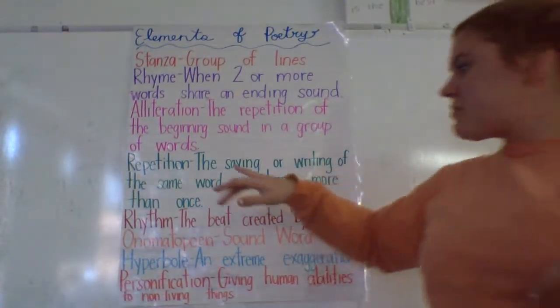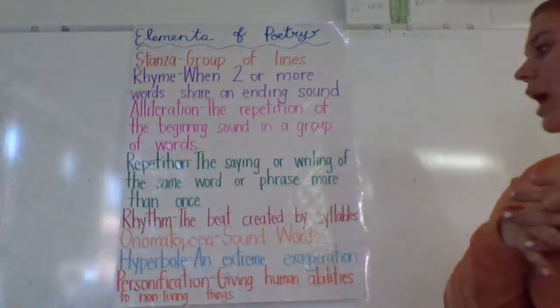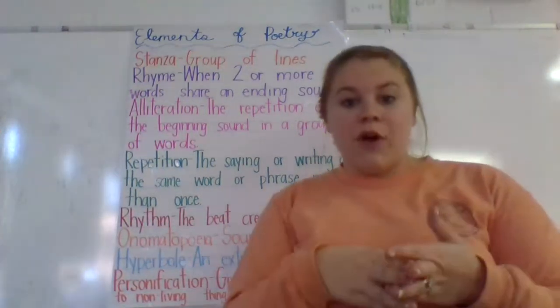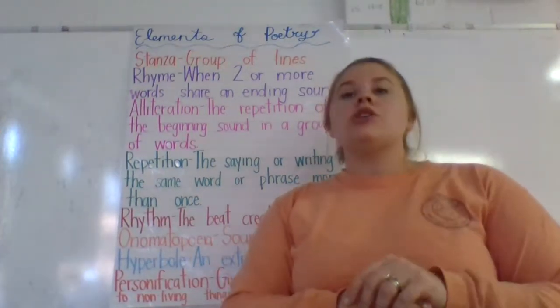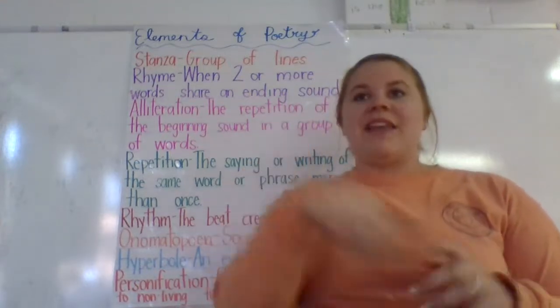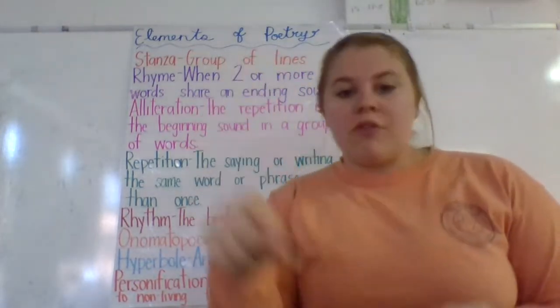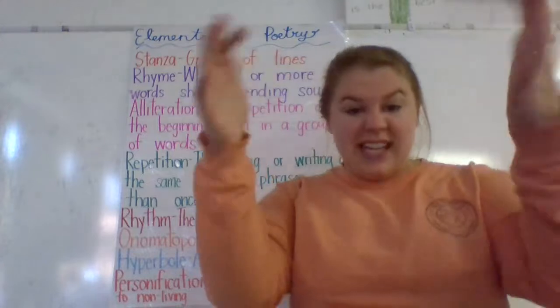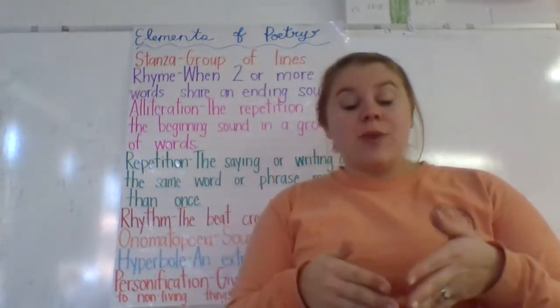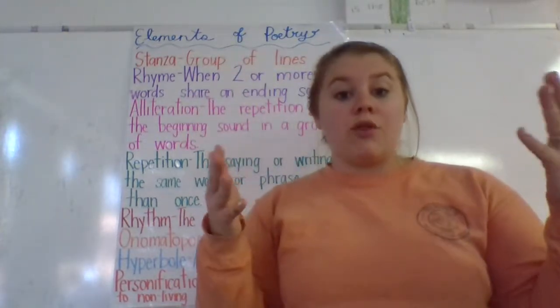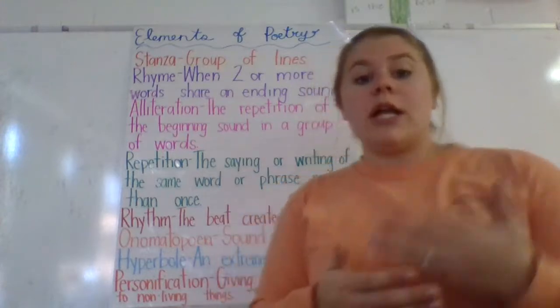Repetition is the saying or writing of the same word or phrase over and over. So if at the end of every line they say over the hill, or if they say it 3 or 4 times in the poem, that's repetition. They're using the same word or the same group of words over and over again.